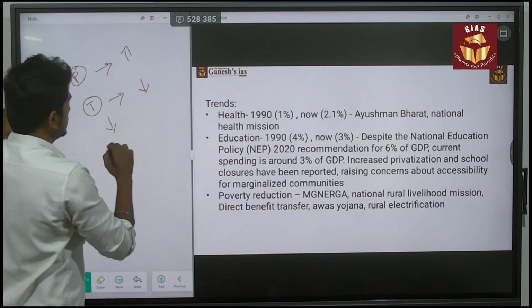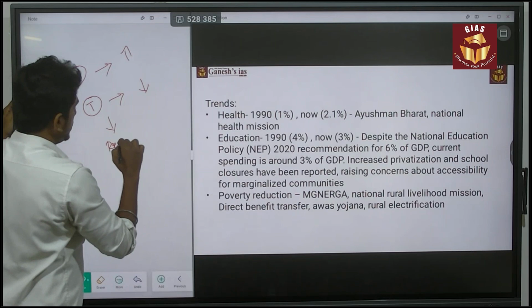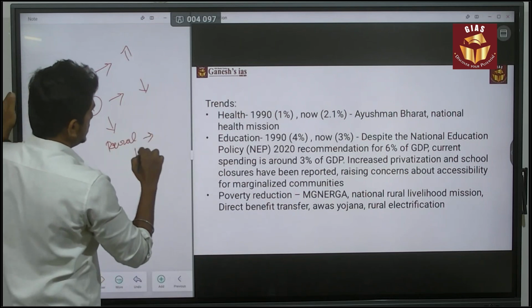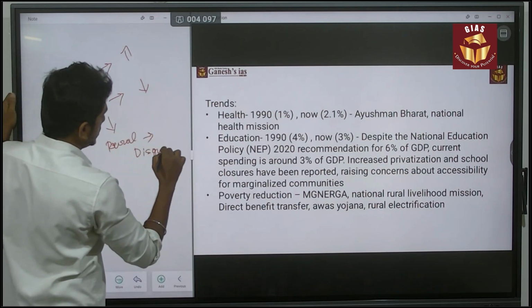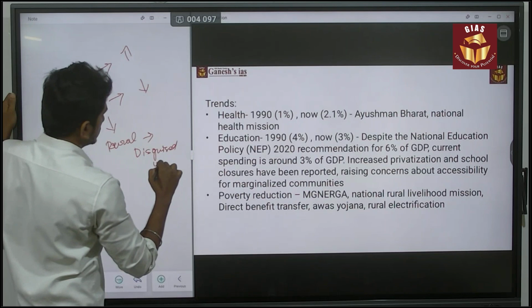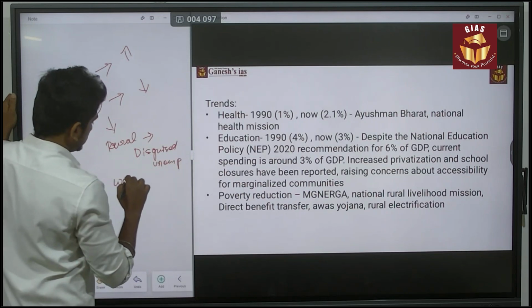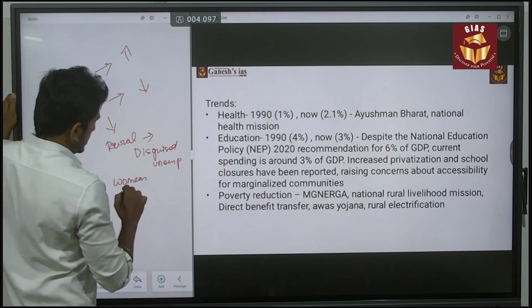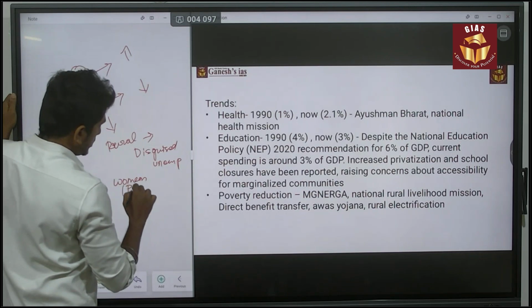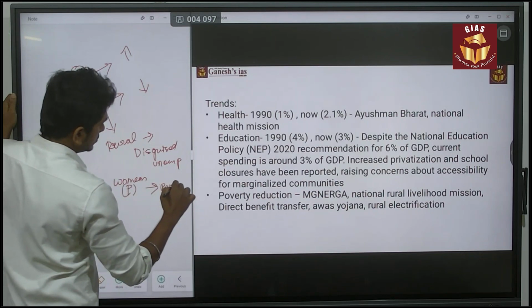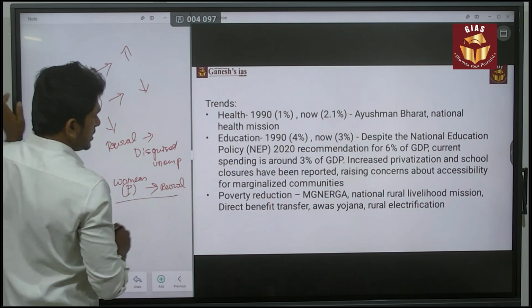The reason is the rural population is facing disguised unemployment, and also women are the major population in the rural area. They are still facing many discriminations.